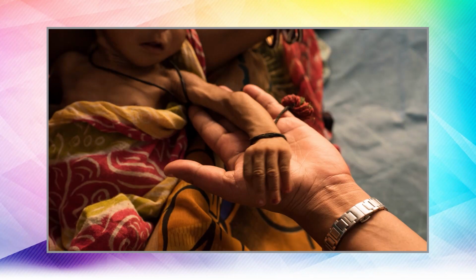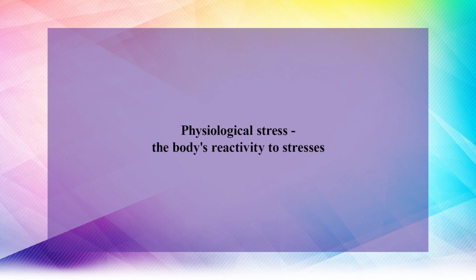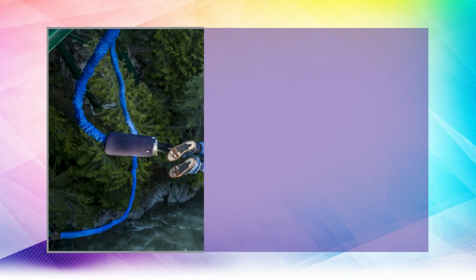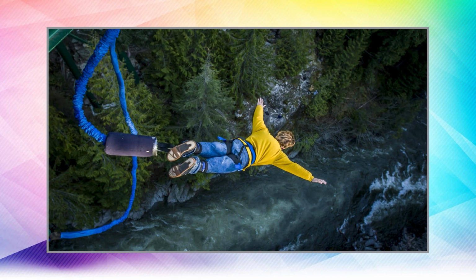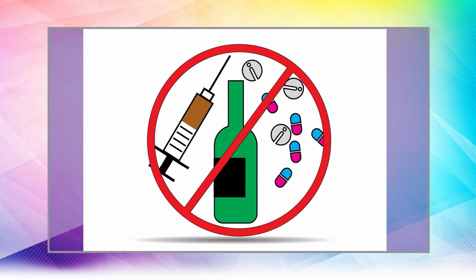The disturbance of a person's internal environment causes the activation of regulatory mechanisms designed to restore homeostasis, which is referred to as physiological stress, such as malnutrition, noise, exposure to the cold, or bleeding. The body's reactivity to stresses is called physiological stress. Your body reacts in this way at the cellular level when it perceives a threat that necessitates the fight or flight response. Such molecular adjustments are what make you sweat before a speech or make your pulse beat quickly before jumping. Disease, addiction, and even excessive drinking can all result in physiological stress.